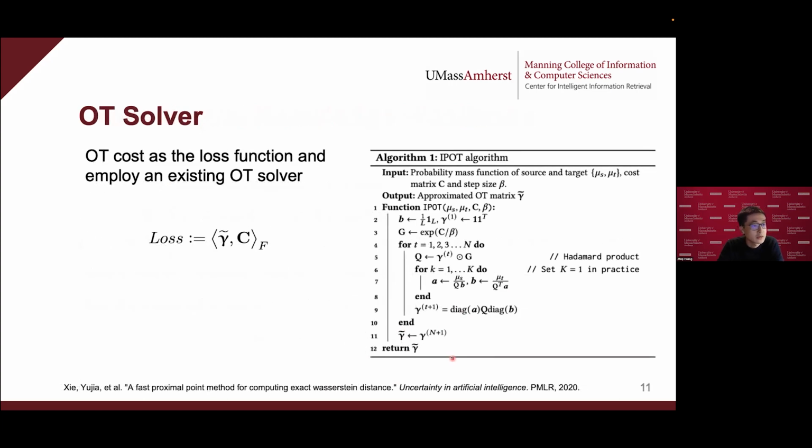So we define the OT cost as the loss function, and that is the goal of the optimization here. And then we employ an existing OT solver to train our model. Here we just use the IPOT algorithm as our OT solver, so I won't go into the details. For the details, you can refer to this paper.